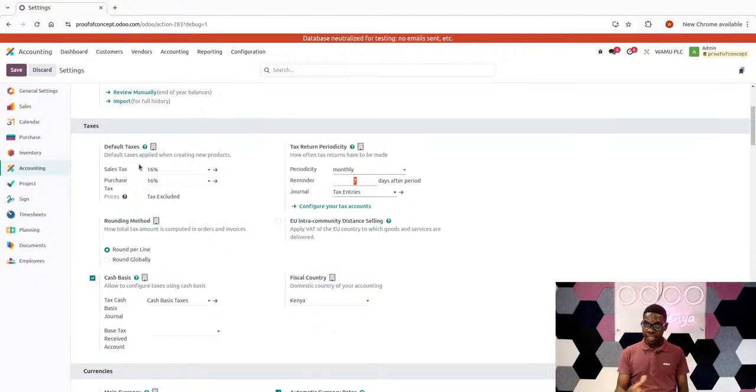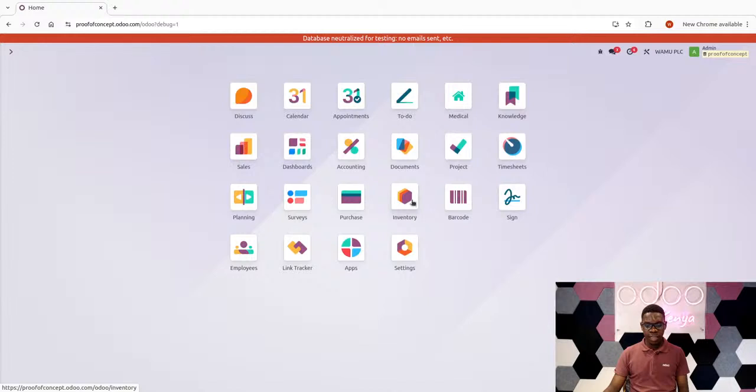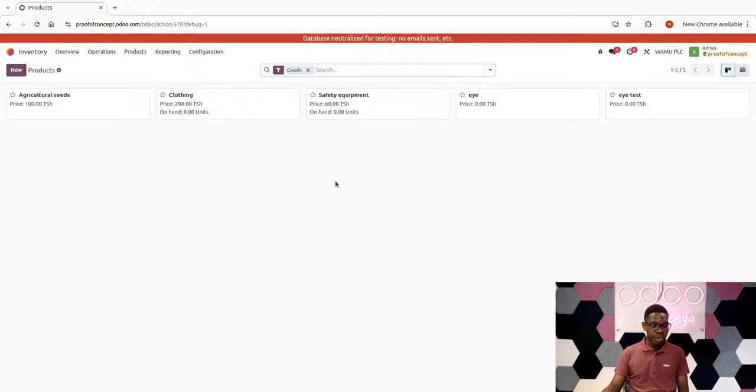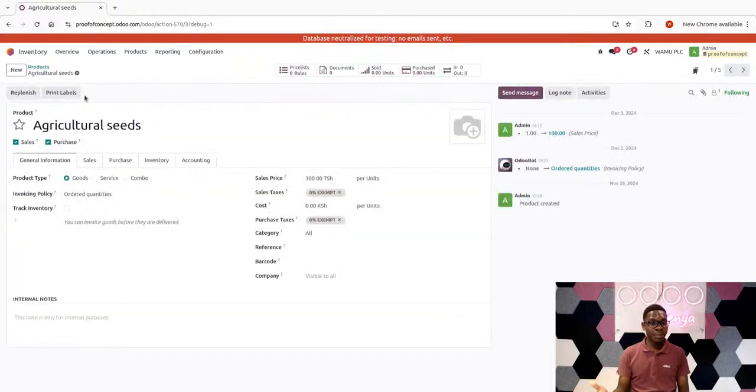And with that particular knowledge in mind, I could simply visit the product to ensure that we just have a brief understanding of what is expected here. So in the event you have a product, for my case, I have just dummy products here, you could be having various taxes for different products. Based on the jurisdiction you're in, or basically where you're tuning in from, you have different principles that underpin different products. For example, for my case, I could say agricultural seeds are exempt from tax. So you ensure you pin the right tax on the right product so that you can have the right record keeping in place. This is just one of the principles.